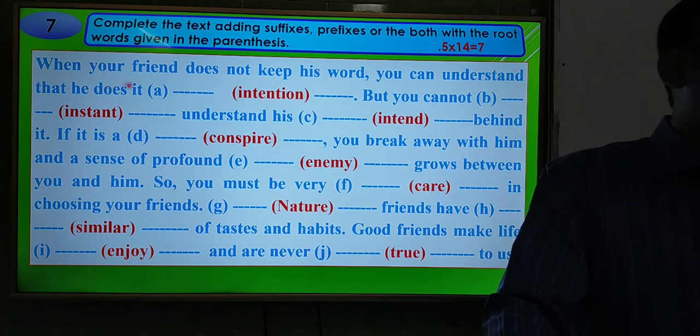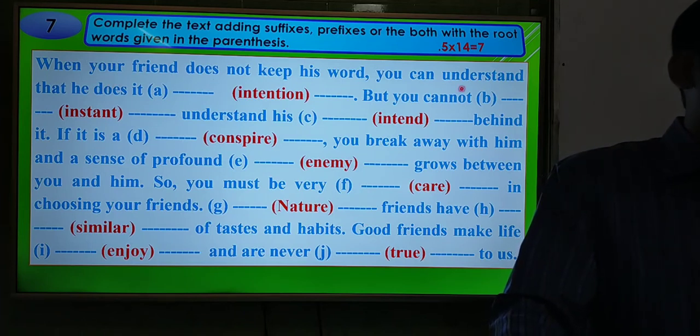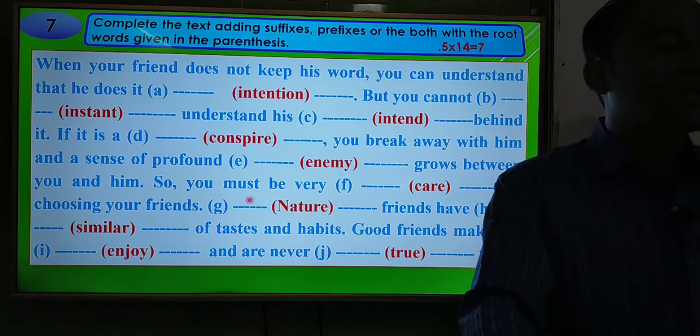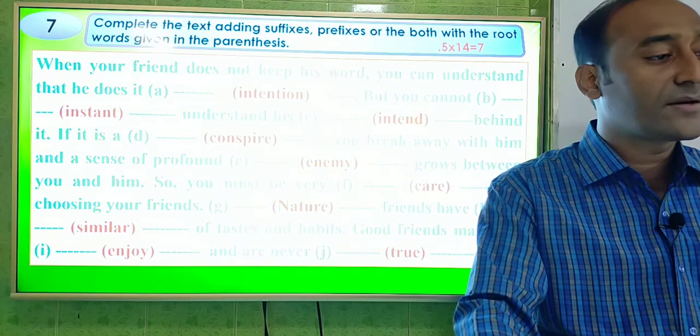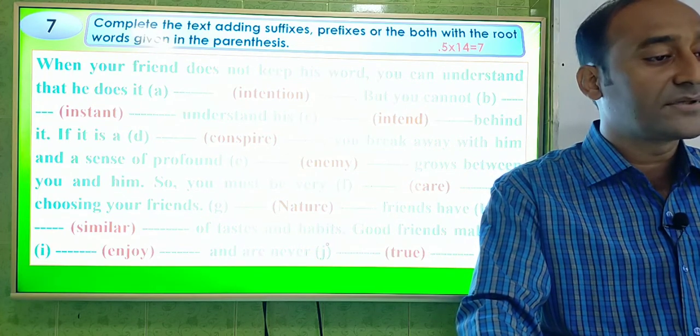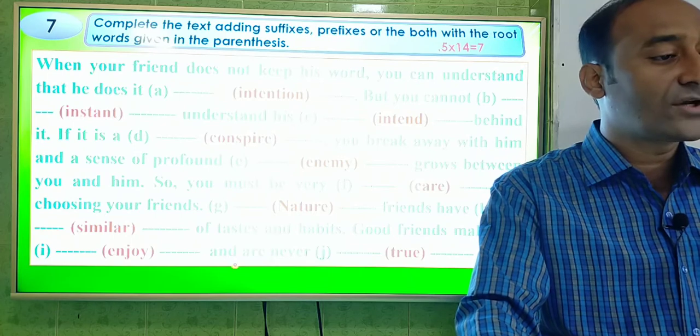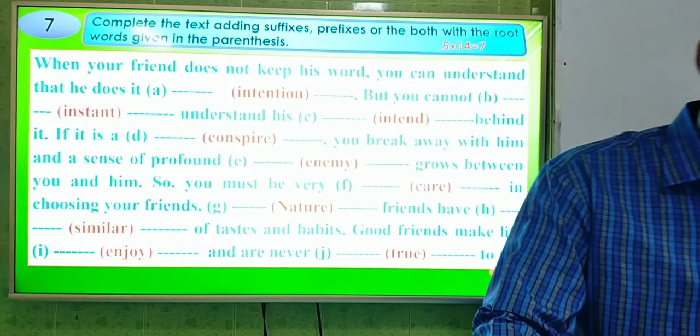When your friend does not keep his word, you can understand that he does it intention, but you cannot instant understand his intent behind it. If it is a conspire, you break away with him, and a sense of profound enemy grows between you and him. So you must be very careful in choosing your friends. Nature friends have similar of taste and habits. Good friends make life enjoy and are never true to us.